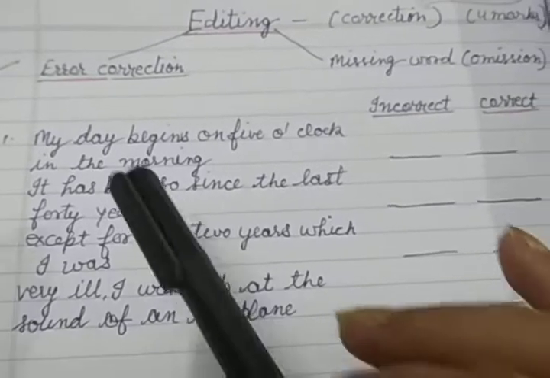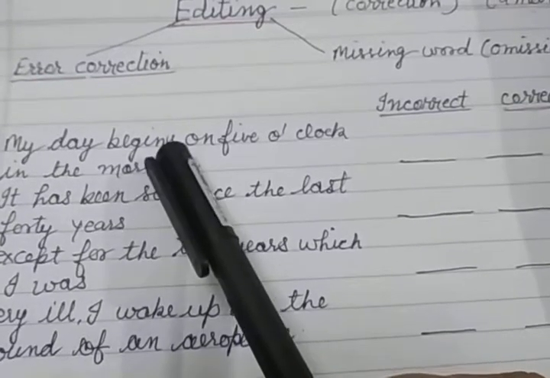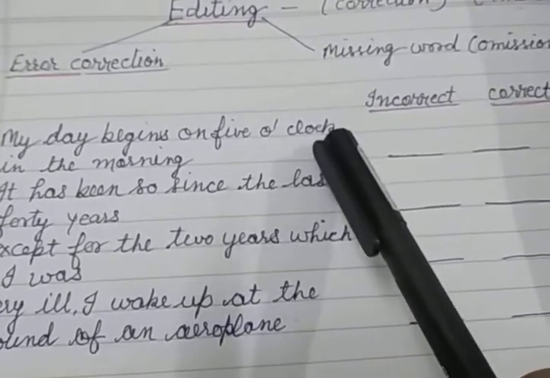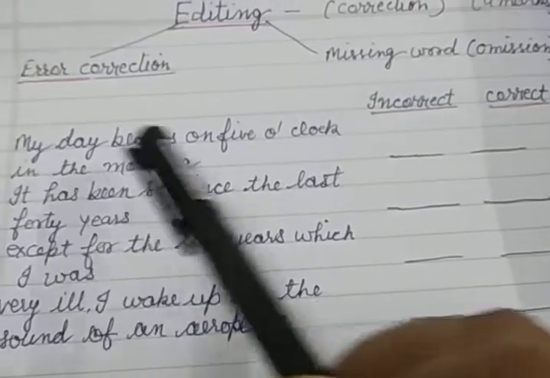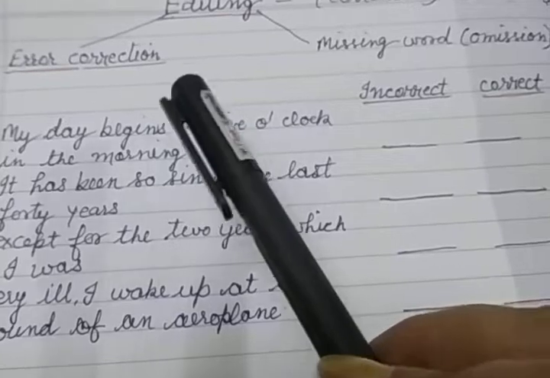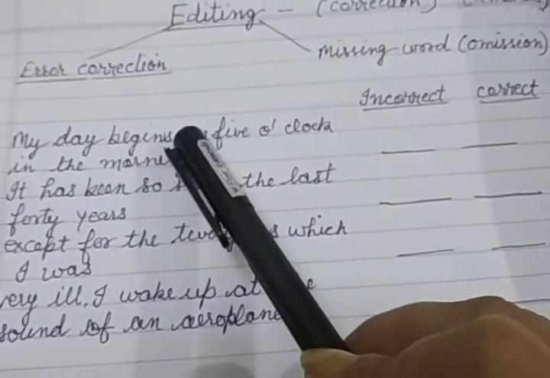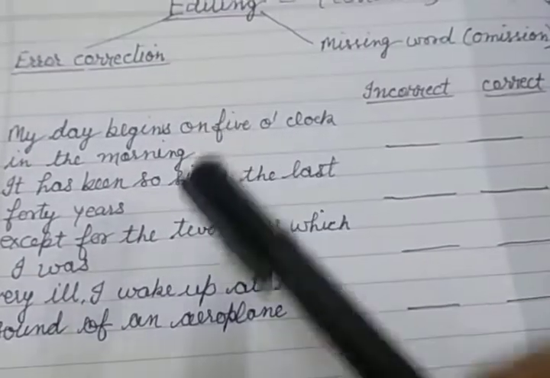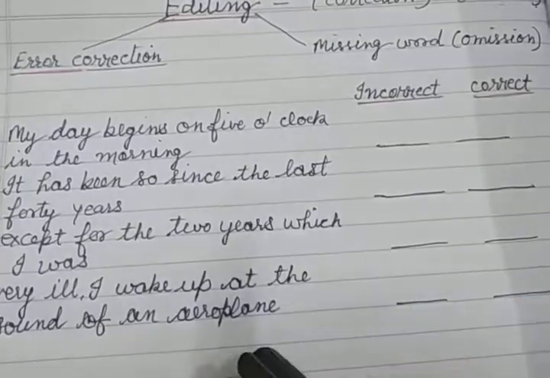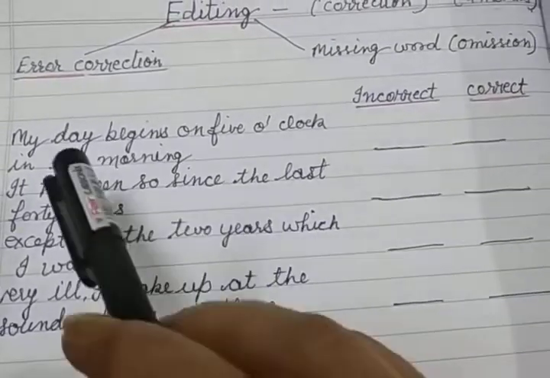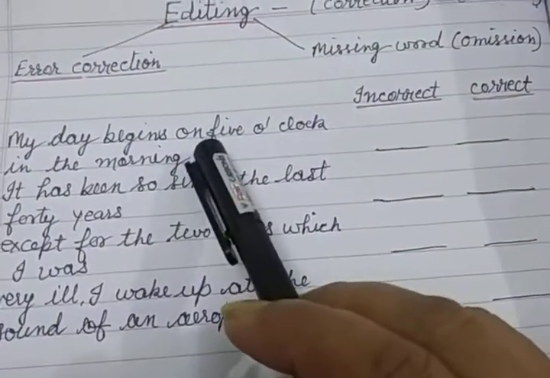So here I start reading the passage. 'My day begins on 5 o'clock in the morning.' In the given line there is one mistake. That's why we should never mix up the lines, because otherwise it would create a mess. So here is one mistake. Where could the mistake be? Have you found the mistake?